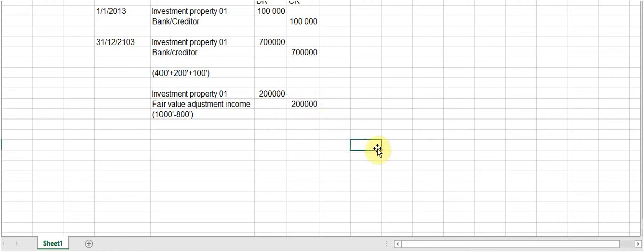Right, so that is for our building 01 during the year ended December 2013. So I just want to make sure that I say here that it is for investment property 01. Then calculations and entries for the year ended 31st December relating to property number 2.